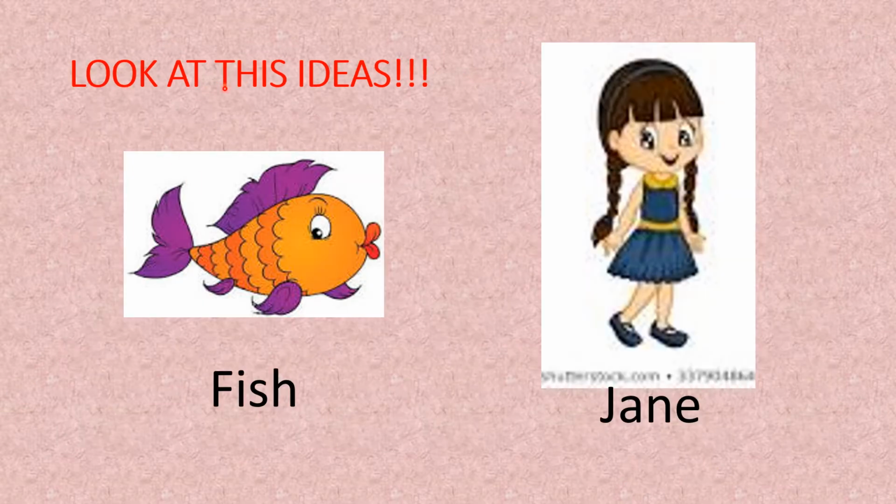Look at these ideas. Do you see? We have here a fish and we have a girl whose name is Jane. So, as you can see, these are only ideas. If I say fish, you can imagine a fish. This is only an idea, but this is not a sentence, because it's only fish. It doesn't have a verb, no verb here. And Jane is also an idea. Now, let's continue.